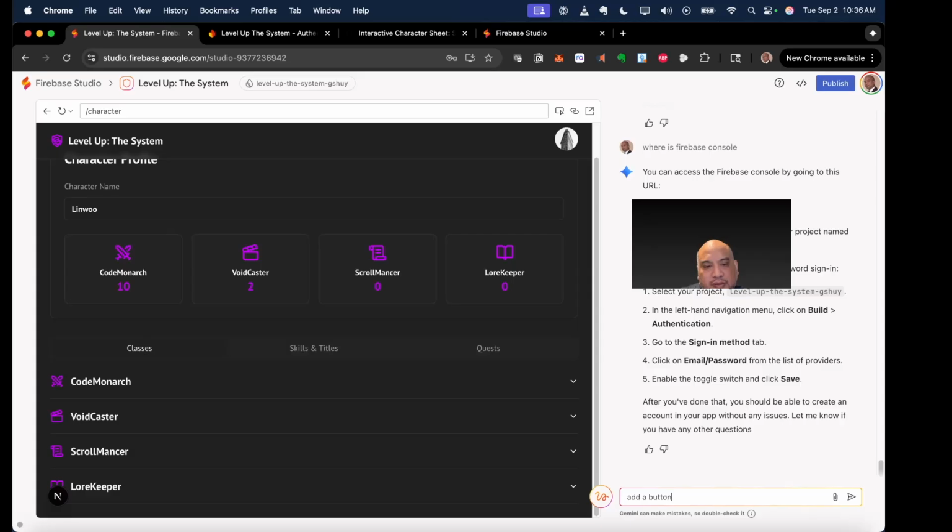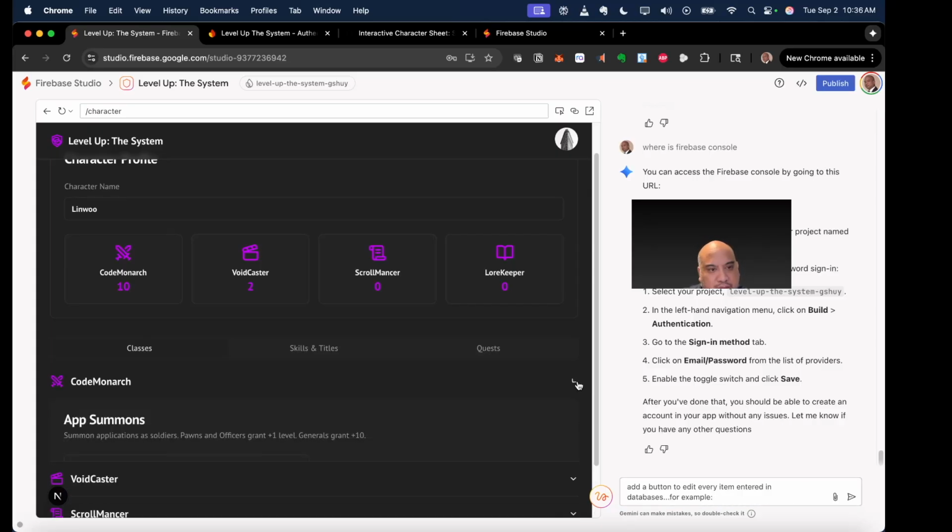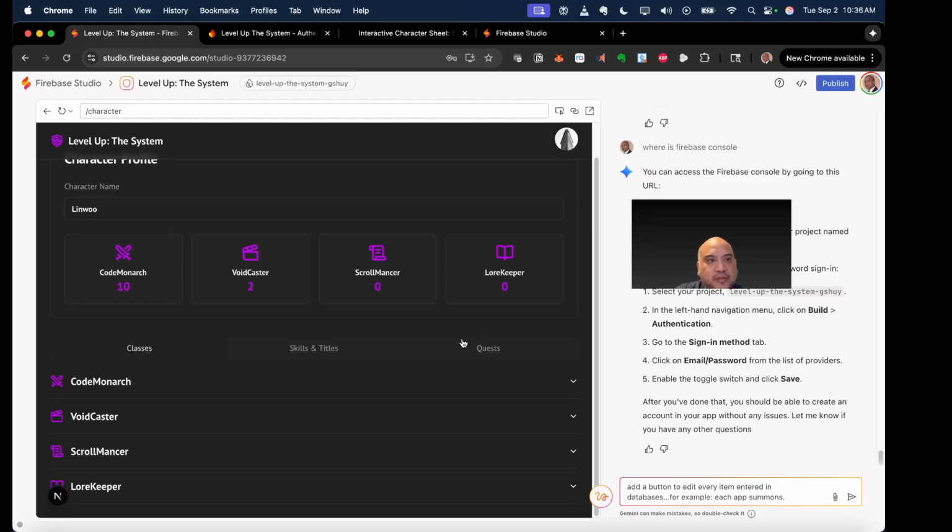Add a button to edit every entry in the databases. For example, what is this called? Each app summons. What else?